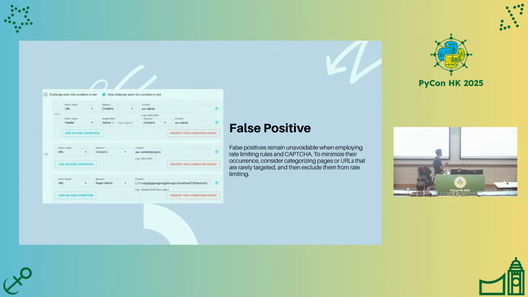And we could also match some specific URLs like wp-content plugin and some static assets, because there is rarely a flooding attack to static assets. So by using this pattern, we could reduce the false positive too.